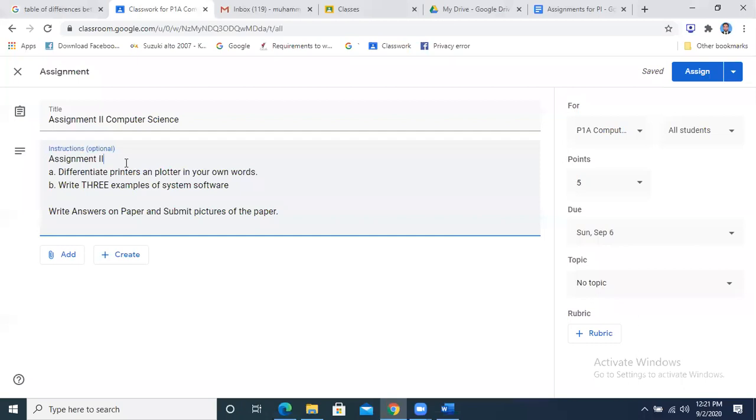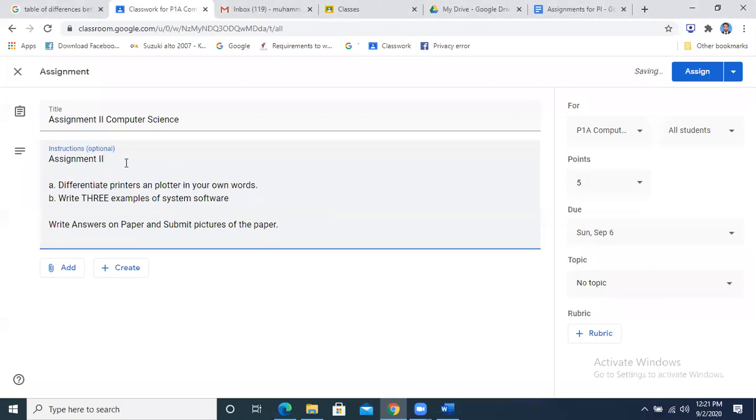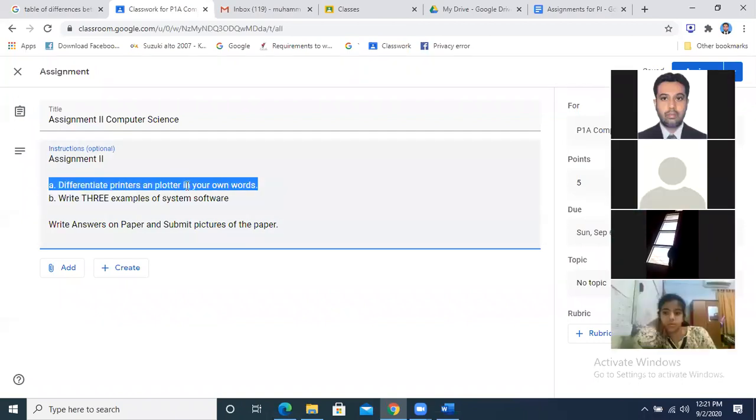So today we are going to have assignment number 2. Assignment number 2 is: differentiate printers and plotters in your own words. It is basically from chapter number 1. Remember chapter number 1, when we had operational schools, and we discussed mini computers, microcomputers, mainframe, hardware, software, input output devices, where we also discussed the printers and plotters.